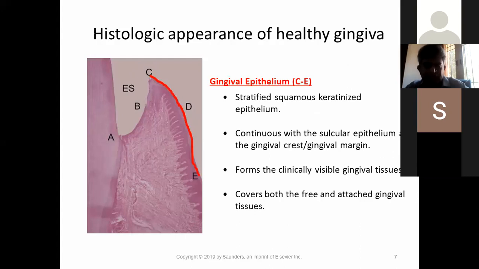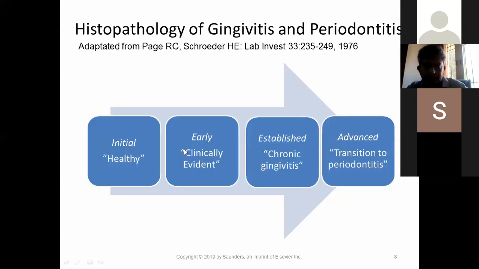Yeah, this is the outer epithelium. What you see in the patient, as soon as the patient opens his mouth, you will be seeing this outer gingival epithelium, which is stratified squamous keratinized epithelium, and it is continuous with the sulcular epithelium at the crest and forms the clinically visible gingiva, as I told you, and covers both the free and the attached gingiva. So this is called the outer gingival epithelium. It is stratified squamous. The sulcular epithelium, which is inside, is non-keratinized. Okay. Yeah, next, please.